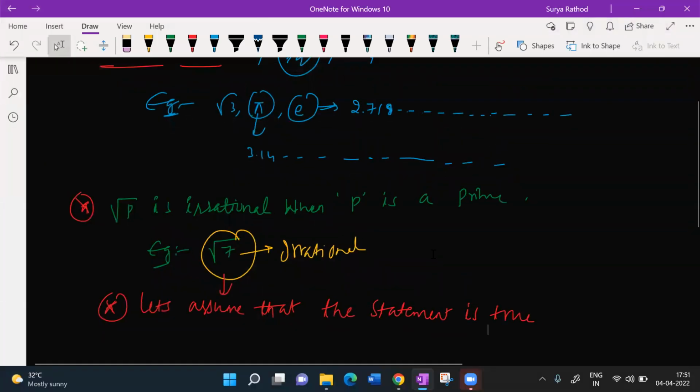All the prime numbers are irrational numbers. How can you prove that? We have a method called contradiction method. By using contradiction method, we could prove this. You want to give a path, how can we prove this? Yes, you can tell me.